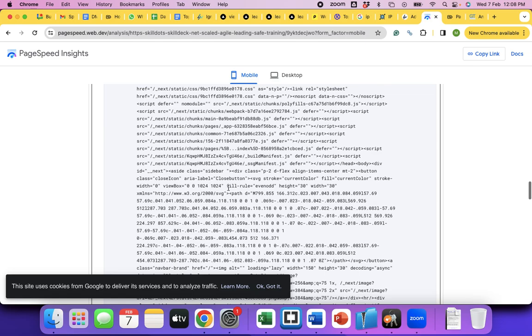Visible text or the accepted formats compatible for most of the devices. Document avoids plugins. We are not using too many external plugins which would impact the performance of the website. Tap targets are sized appropriately. What are these tap targets?